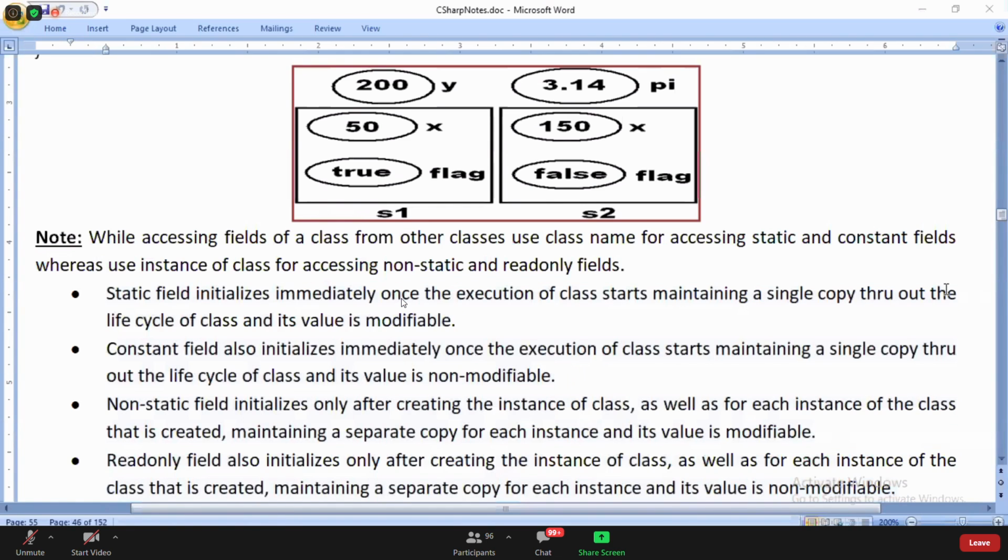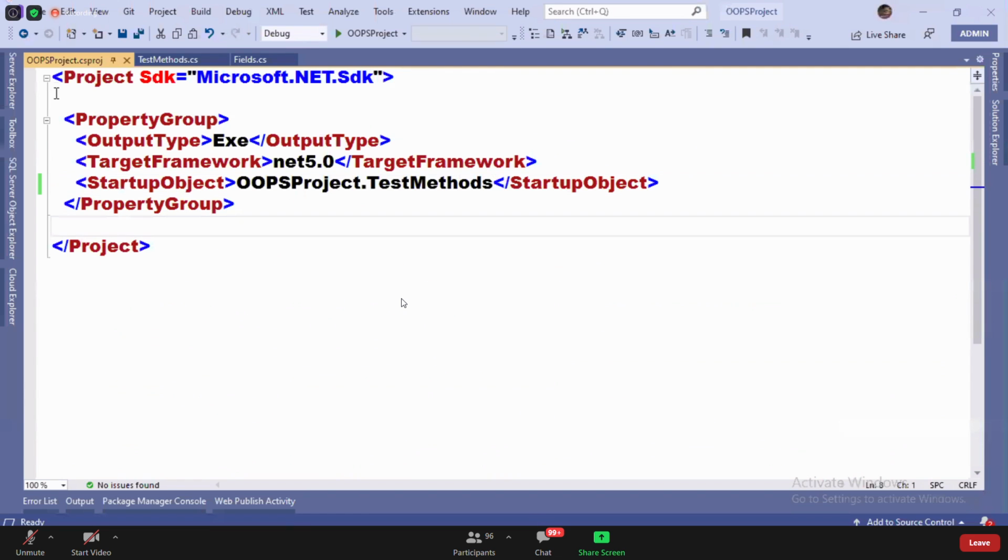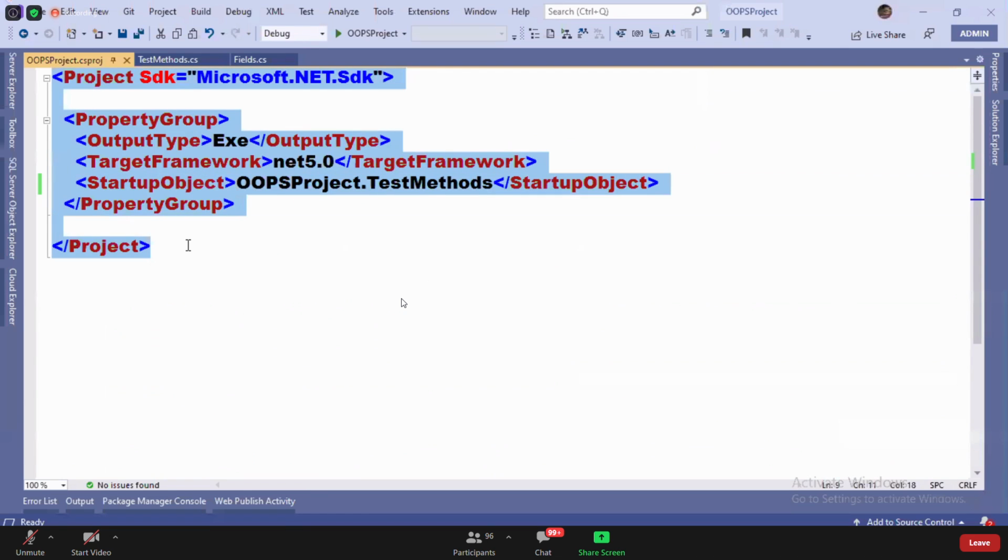Sir, CS project is not coming. My Visual Studio I did update, but did not get it. Please give me a solution. I did not understand what it did. What is that, CS project is not coming? This file is not opening, huh?